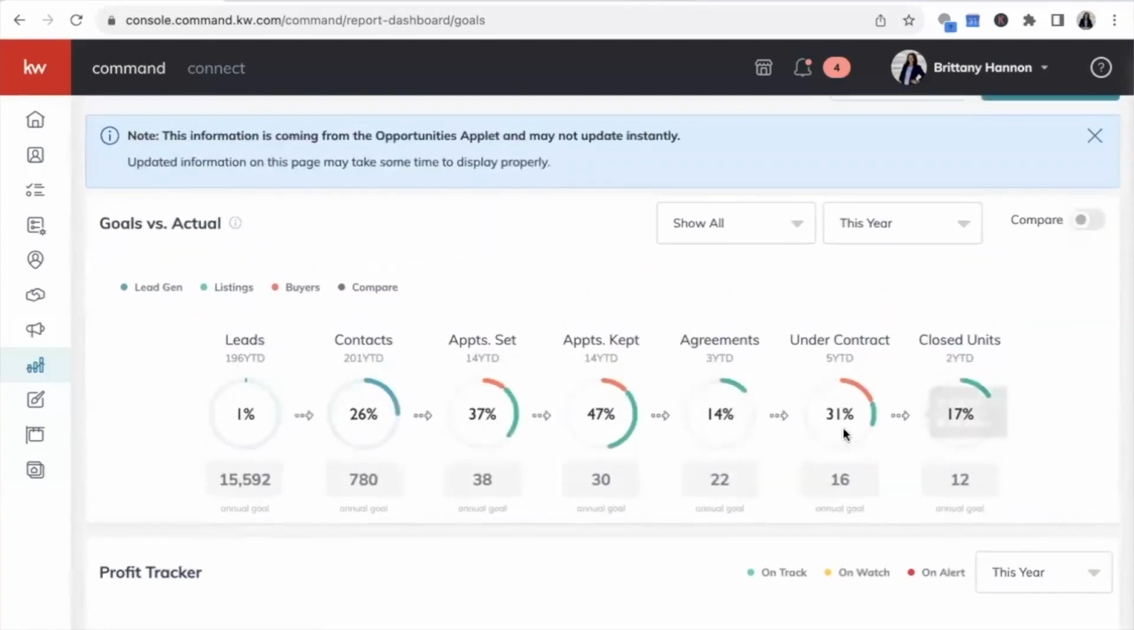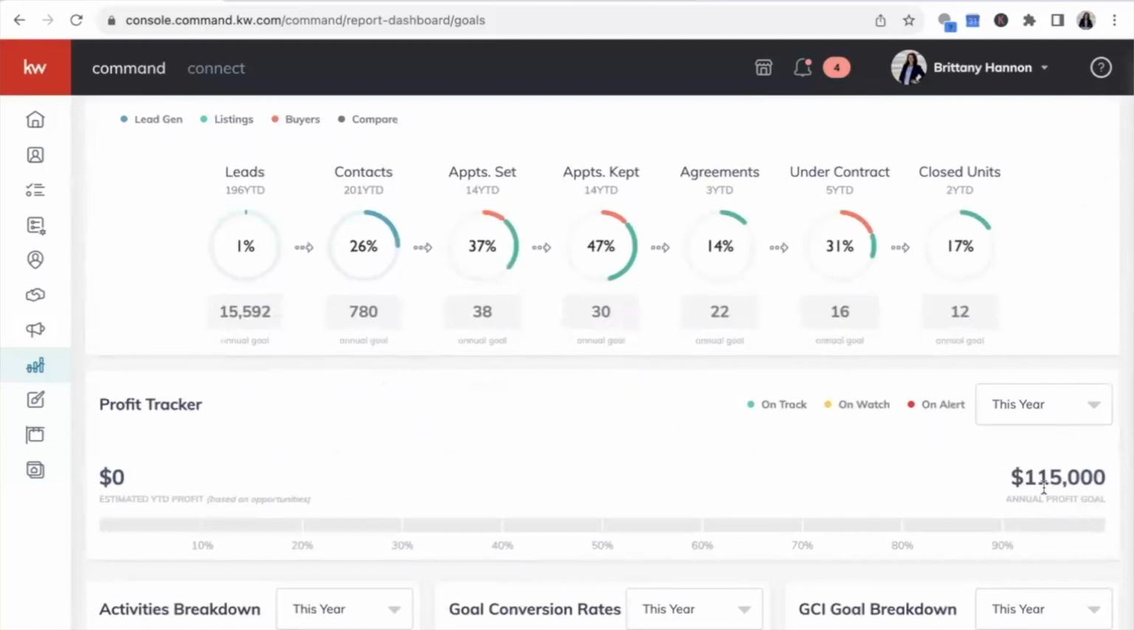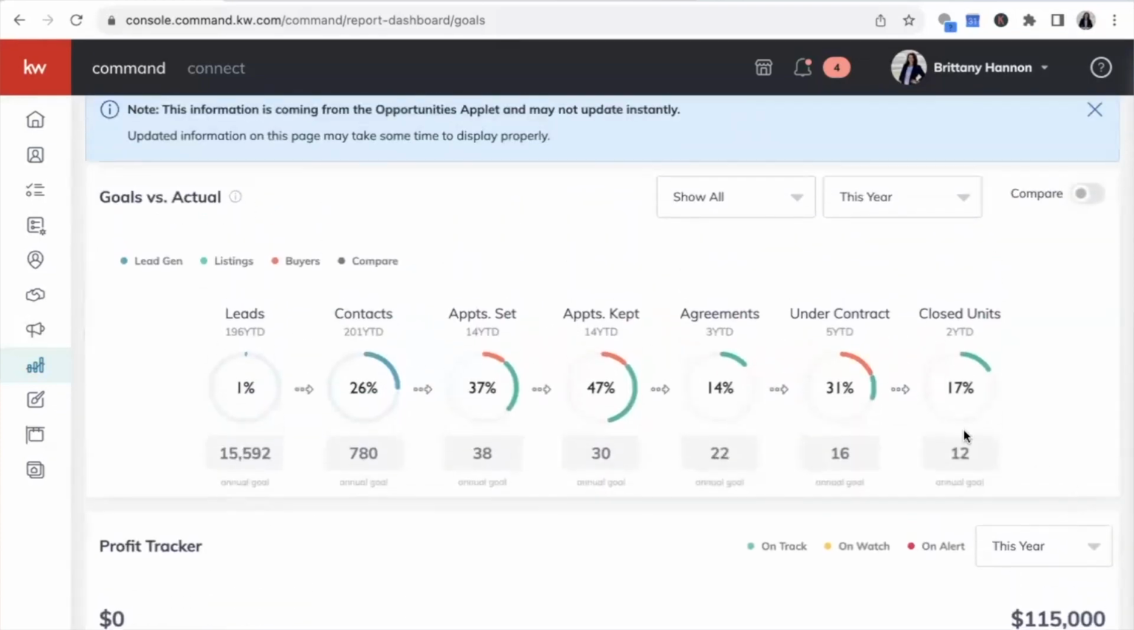Let me go to 2023 just to give you an example. It's showing us that in 2023, the annual profit we put in was 115,000. So we needed to close 12 transactions. If we need to close 12 transactions, then we need to have 16 under contract. If we want to have 16 under contract, then we need to have 22 agreements. The reason it's higher as we go down is because of those conversion rates. Not everybody we meet with is going to sign an agreement, and not everyone we have an agreement with is going to go under contract. So this is why we have to do more.